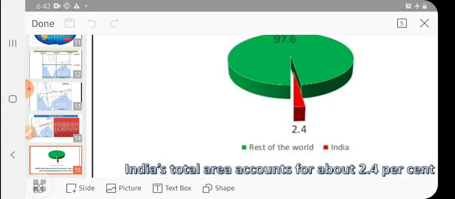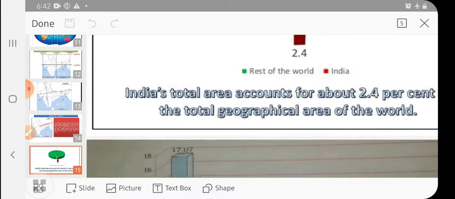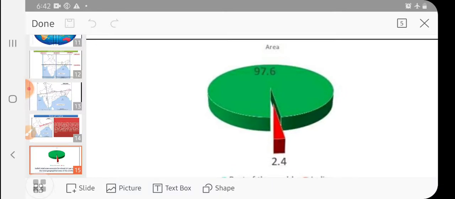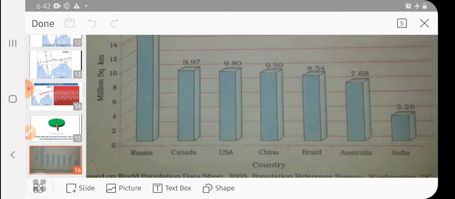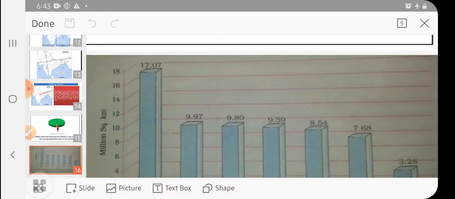This is the total area, accounting for about 2.4% of the total geographical area in the world. So we can see this much of land we occupy on the earth. Now these are the major countries which occupy the largest area in the world: Russia, Canada, USA, China, Brazil, Australia, and India. India is the seventh largest country, and you see the area 3.28. When we compare India, the largest one is Russia, that is 17.07.